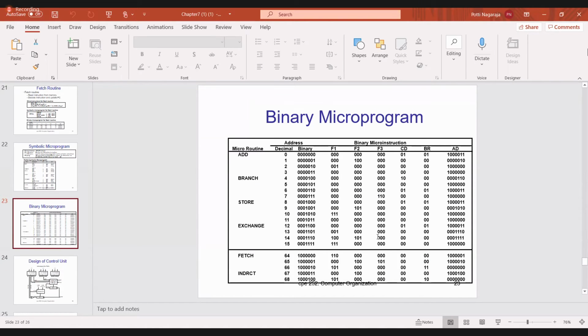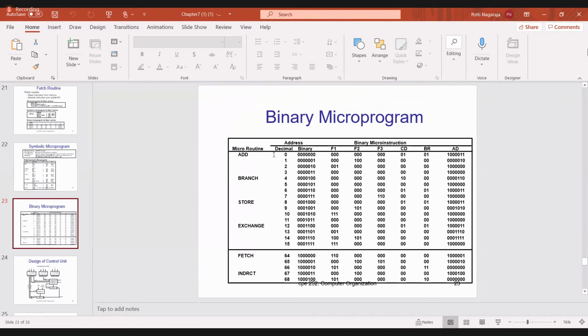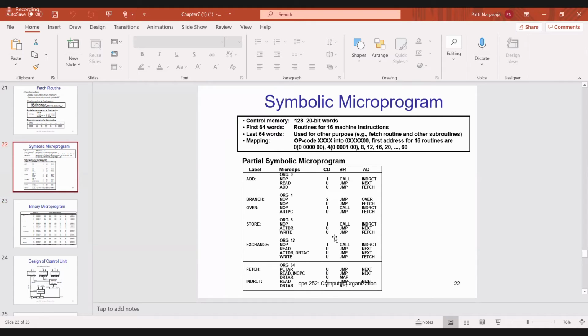So this is the binary. See, these are simple. Now assume that addition is all zeros. F1 is 000, F2 000, F3 000 because the operation is F1. Then CD is 01. Why is CD 01? Check, because the indirect address bit is 01.